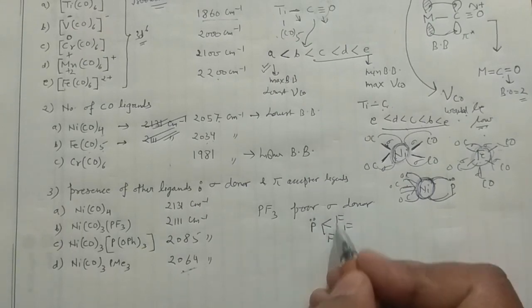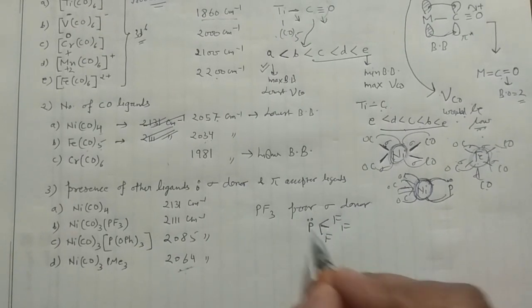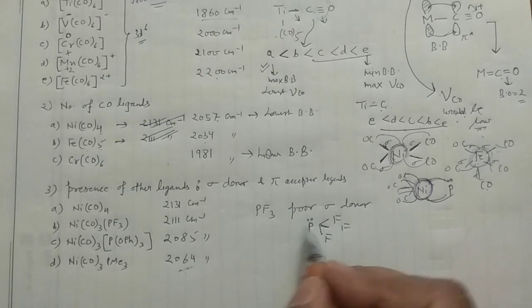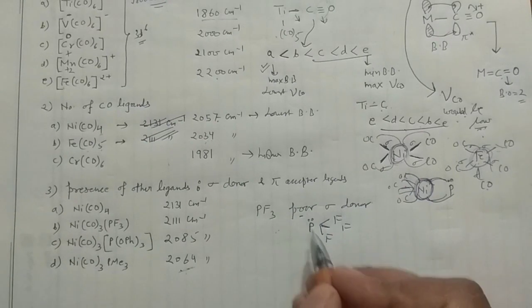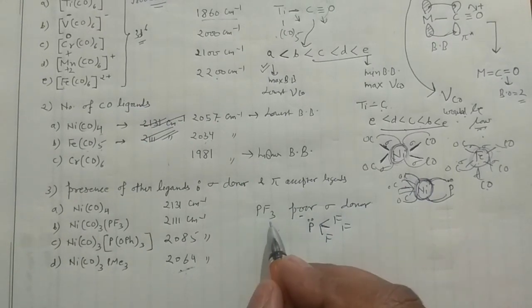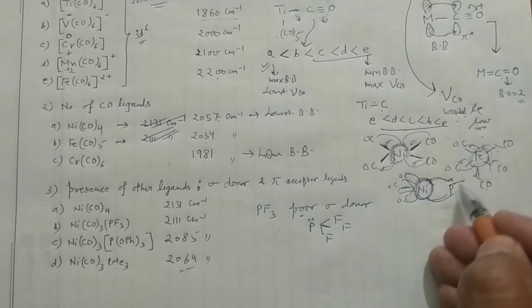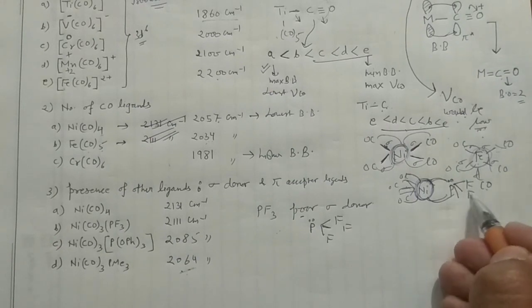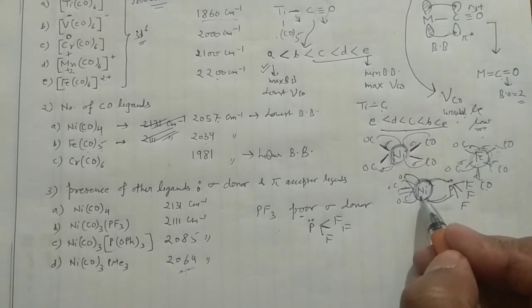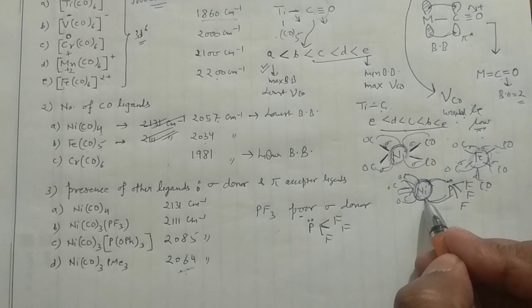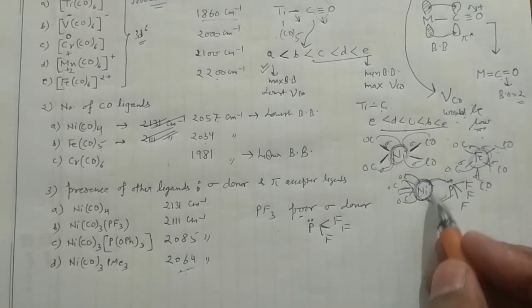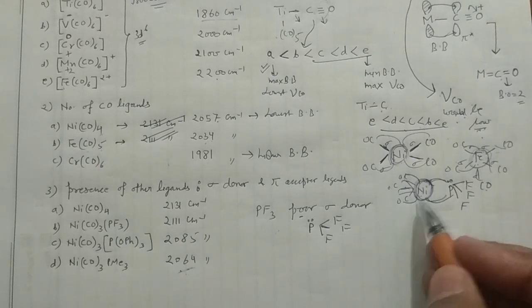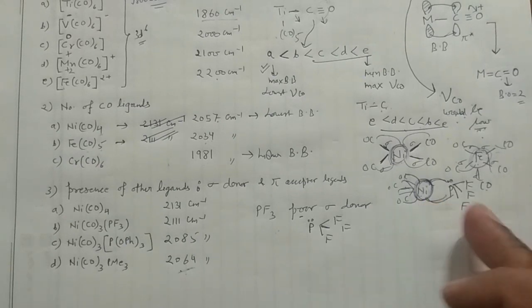They will not allow the phosphorus to donate its electron pair to the metal easily. That's why it's a very poor sigma donor. It will donate electrons, but not that strongly, so the electron density would be low and it will form low back bonding.